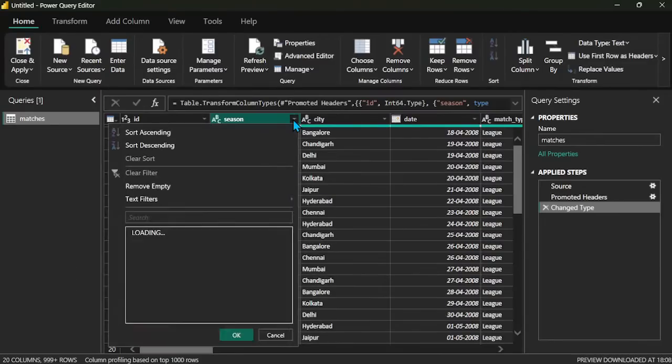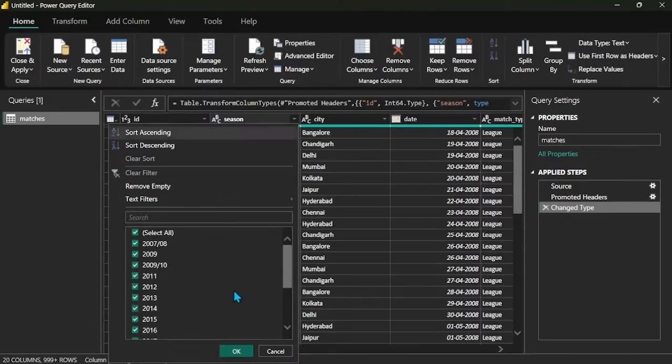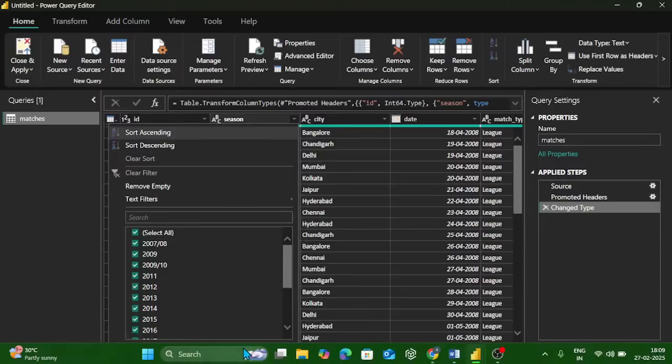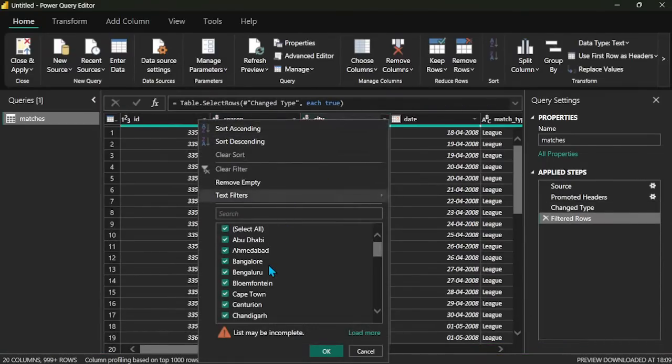Season wise we can check. Years are there, right? 2007 and 8, 2009, 11, 12, like that. Only full years are there, so there is no null value. Do you see this? The null value is not there. Then I'm going city wise. Any city null is not there.